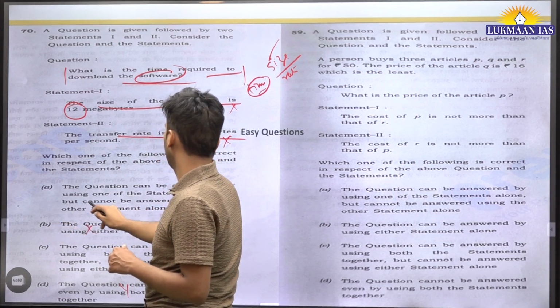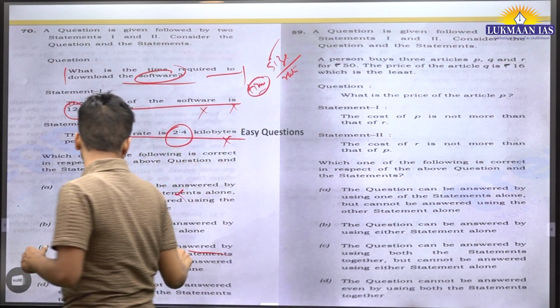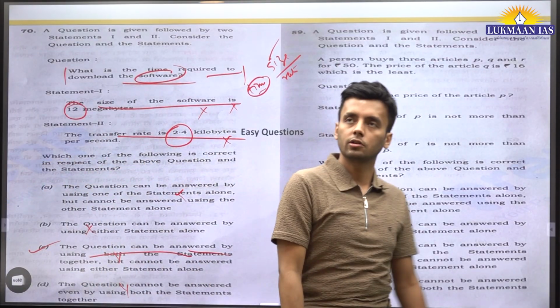This is wrong, the question is answered by both the statements. C is the right answer. So you saw how easy this question was.